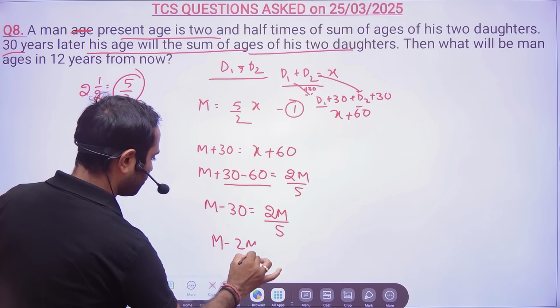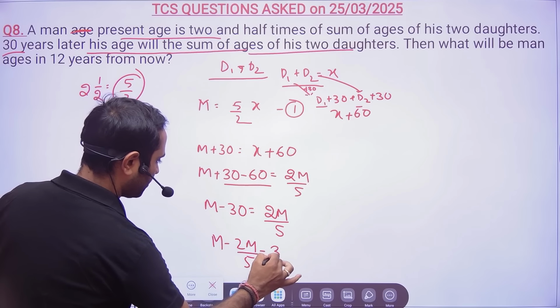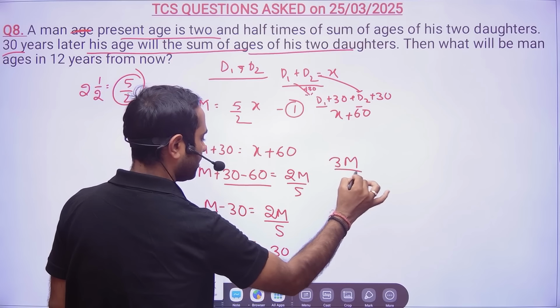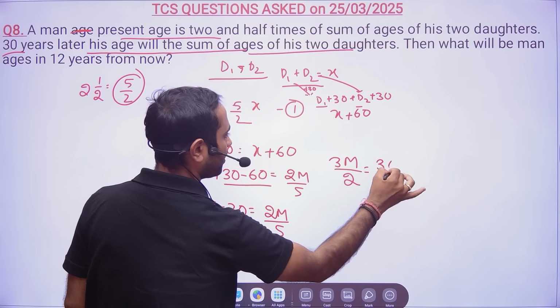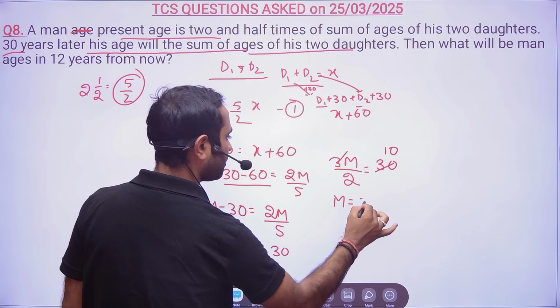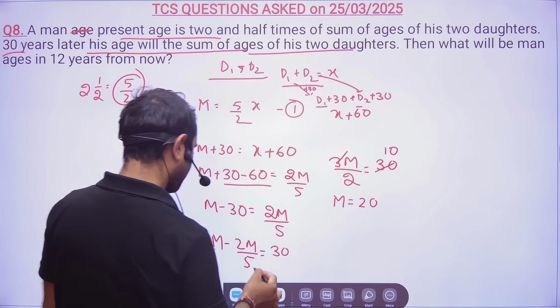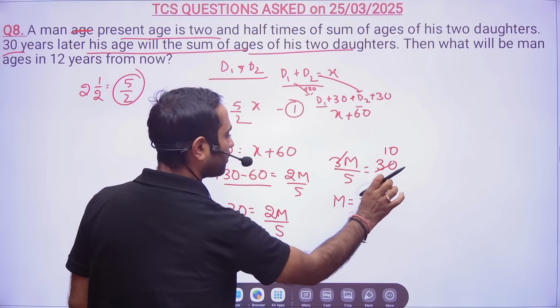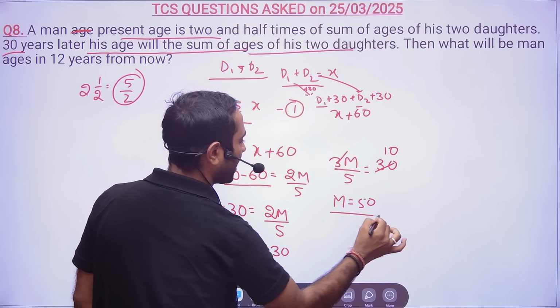So m minus 2m by 5 is equal to 30. 5m minus 2m, so 3m by 5 is equal to 30. So m is nothing but 50. So the man's present age is 50.